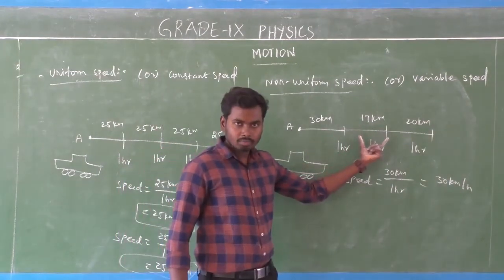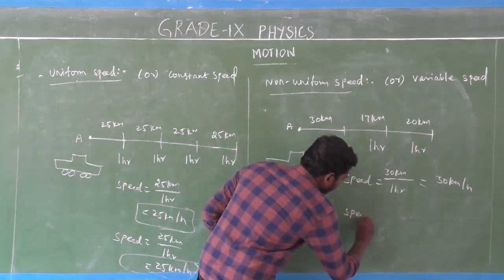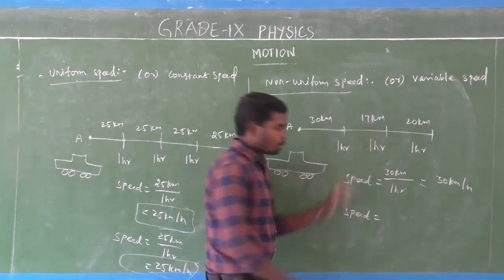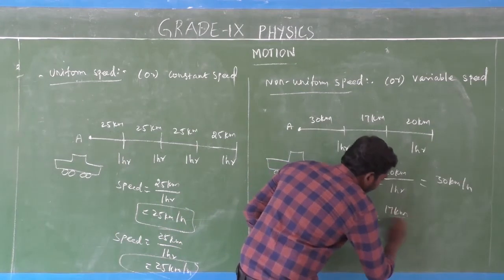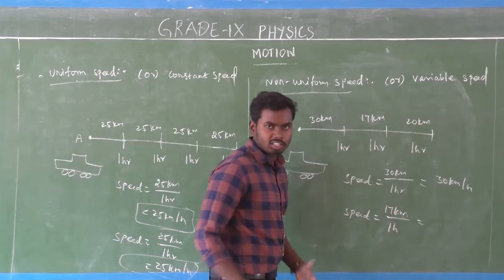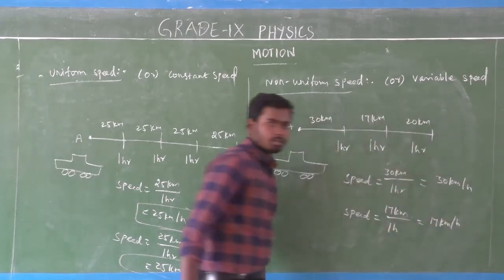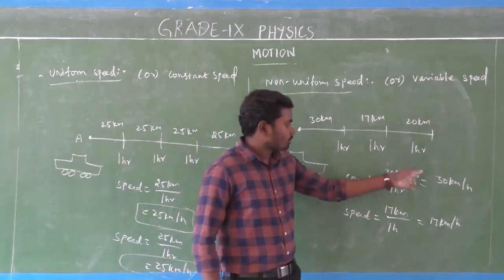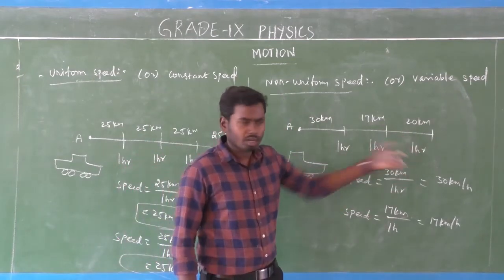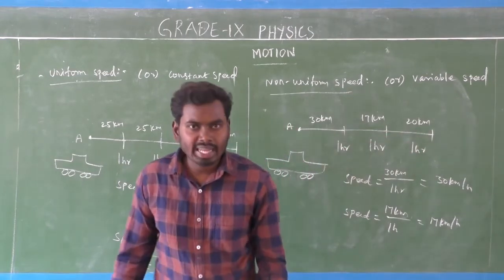You take the second term, which means the second 1 hour. So what is the speed? Speed is equal to distance divided by time. The distance is 17 km divided by time taken 1 hour. So the speed is equal to 17 km per hour. Even if you take the last one, what will be the speed of the car? That will be equal to 20 km per hour.